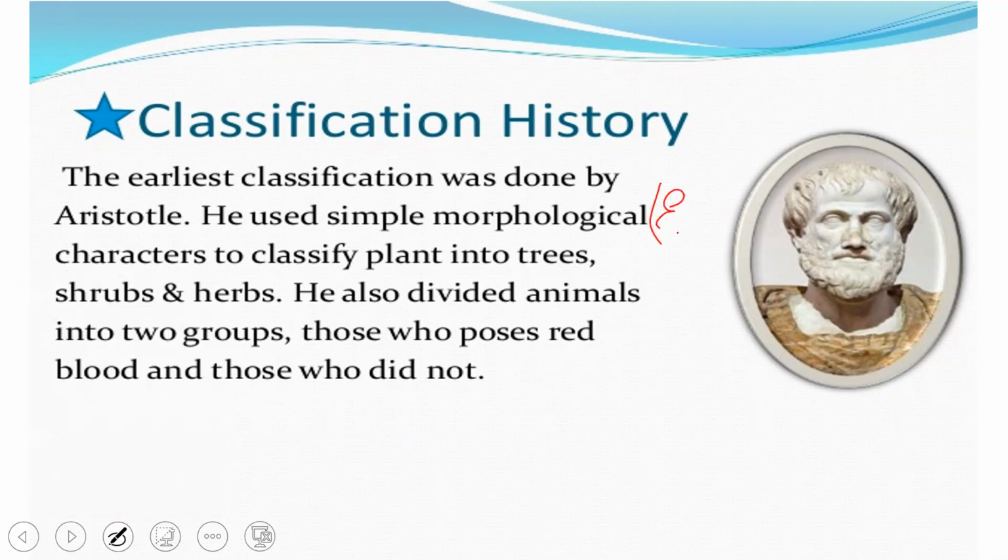Just looking at the plant, he divided the plants into trees, shrubs, and herbs.